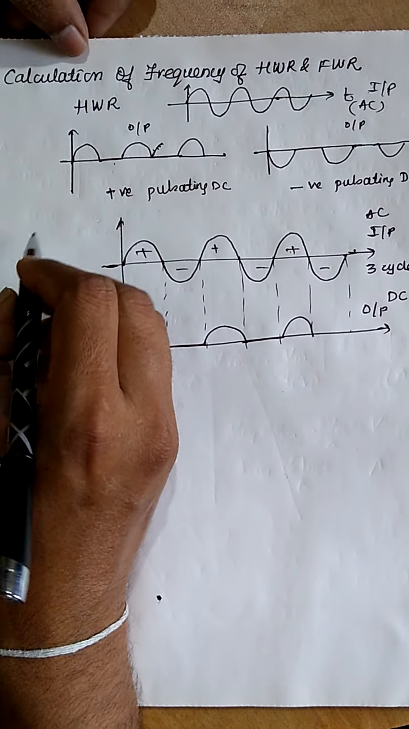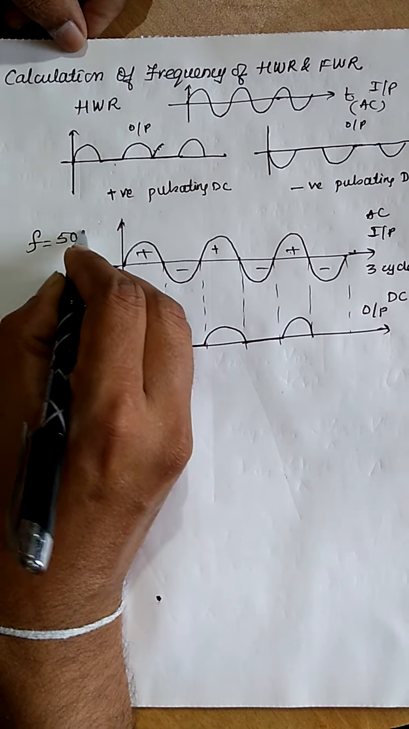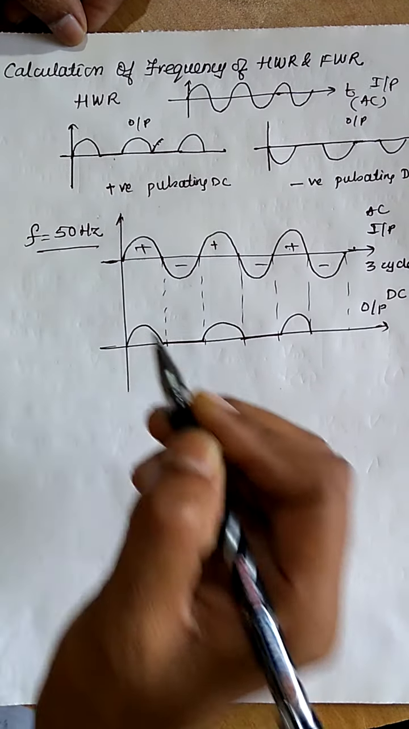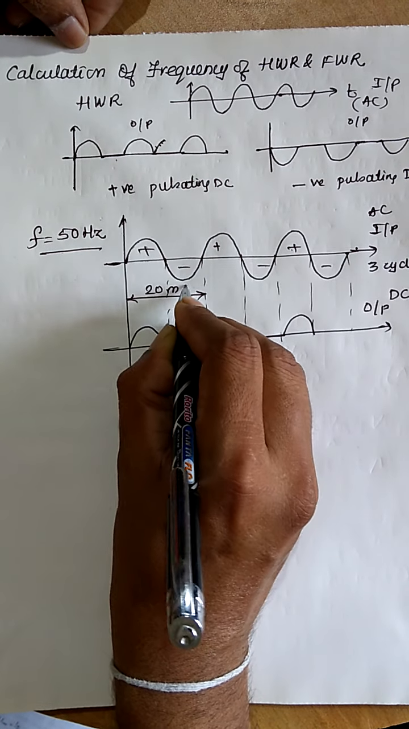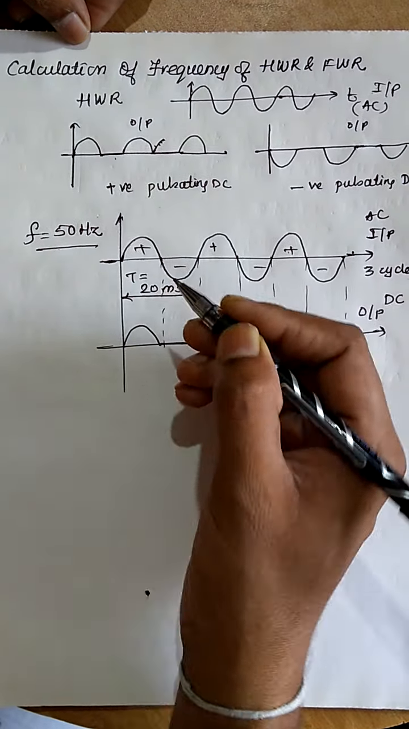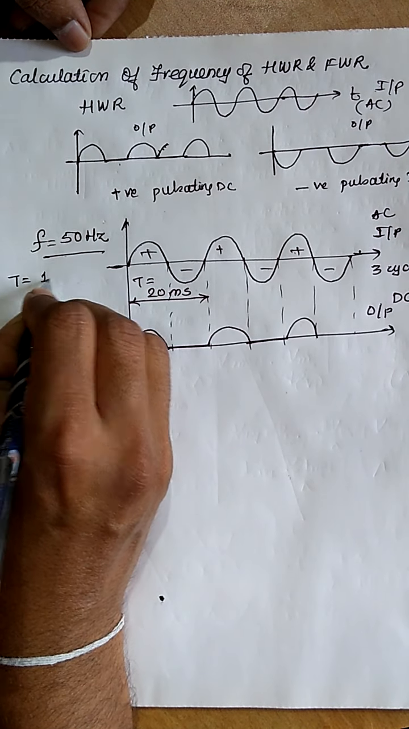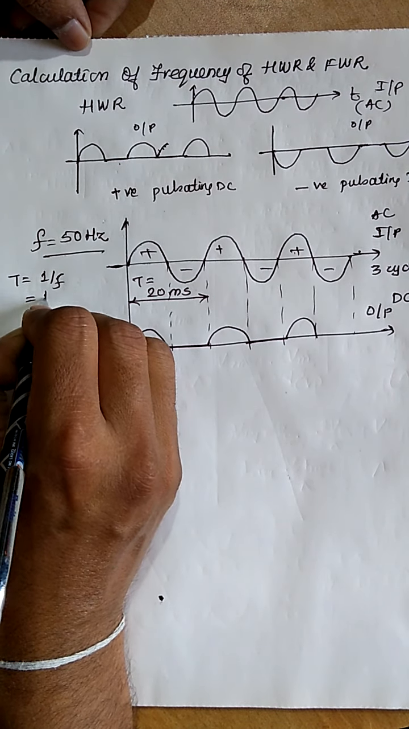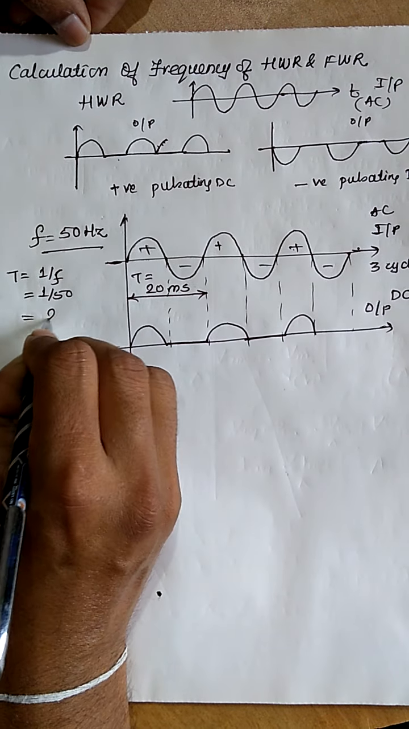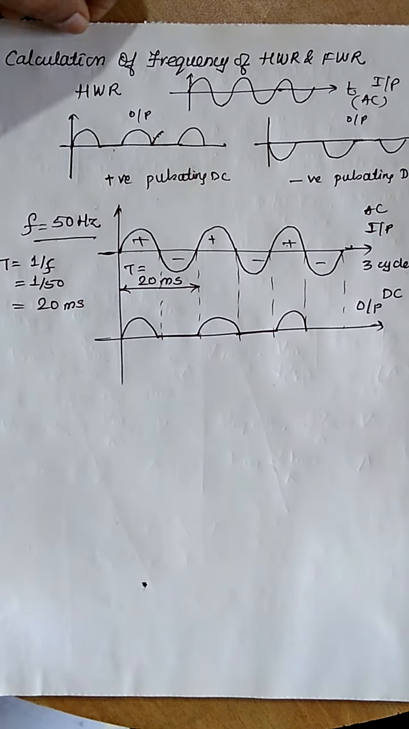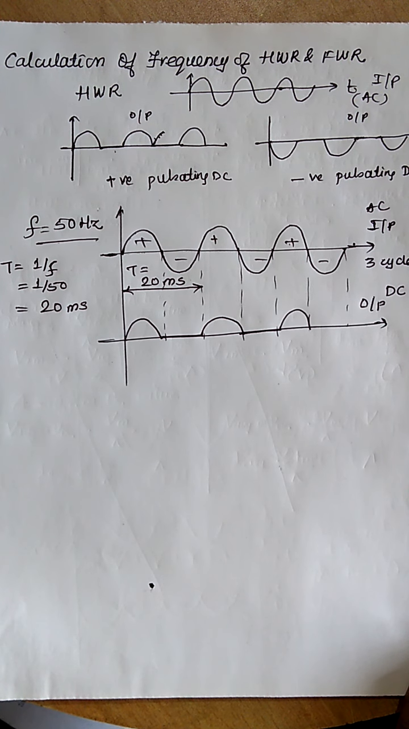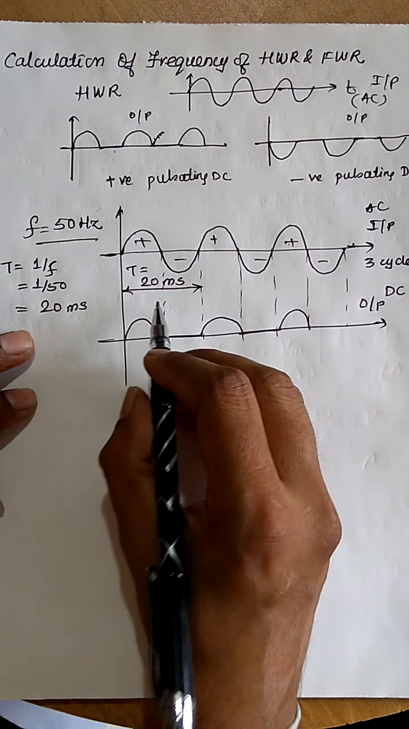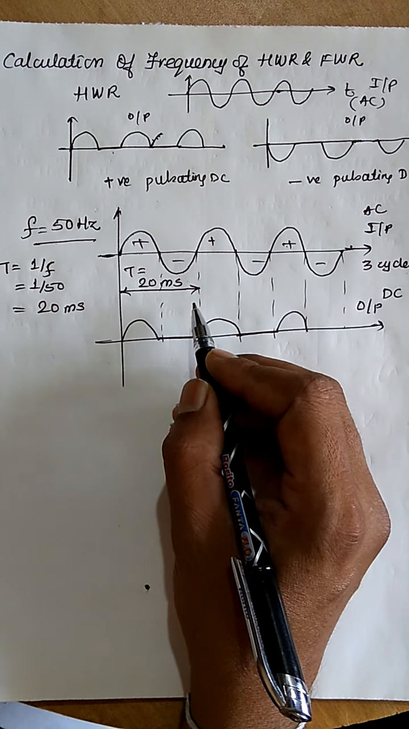So if the AC input frequency is 50 hertz, then this time period will be equal to 20 millisecond. T equals 20 millisecond. How? T equals 1 by F, which is 1 by 50. So this is equal to 20 millisecond. You can make use of a calculator if you are weak in maths. So the time period of one cycle is 20 millisecond.